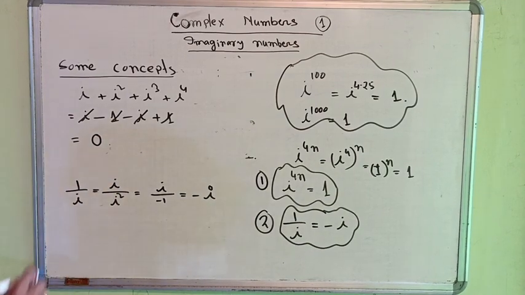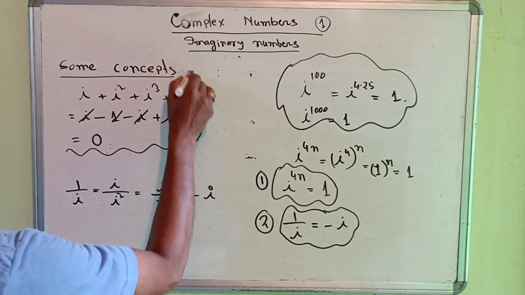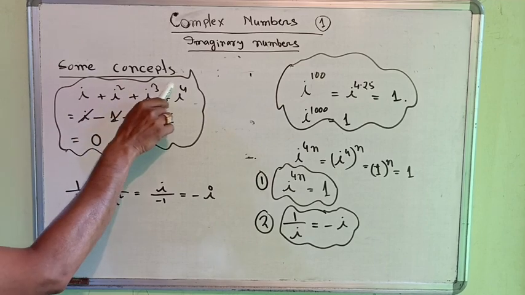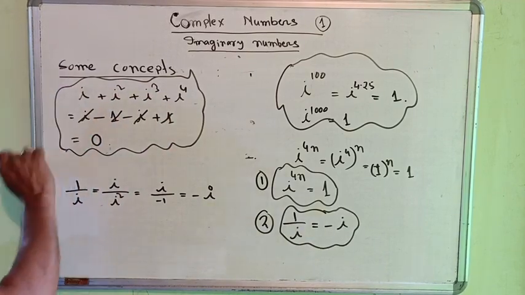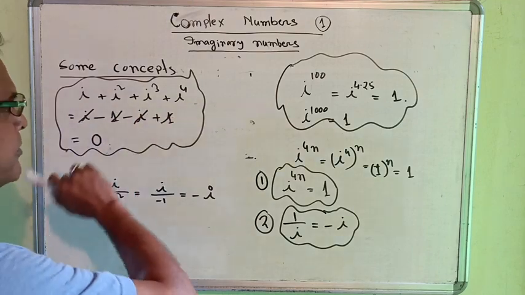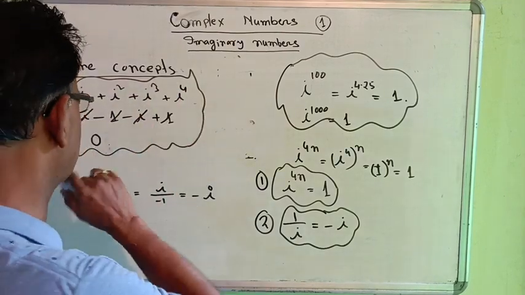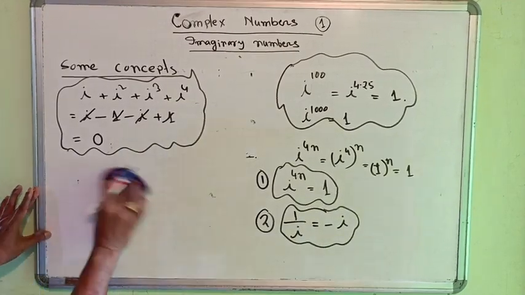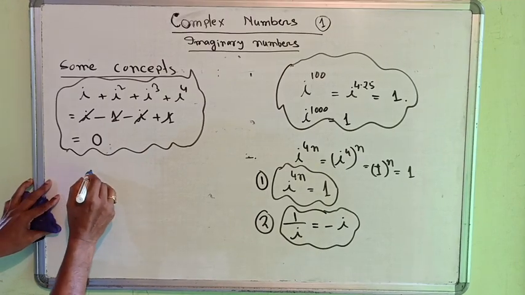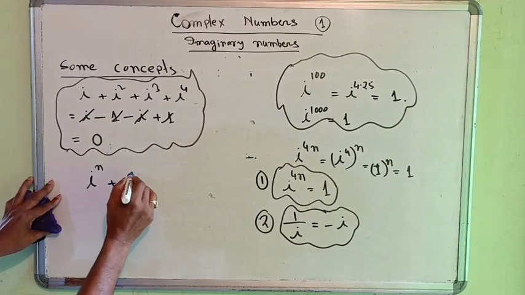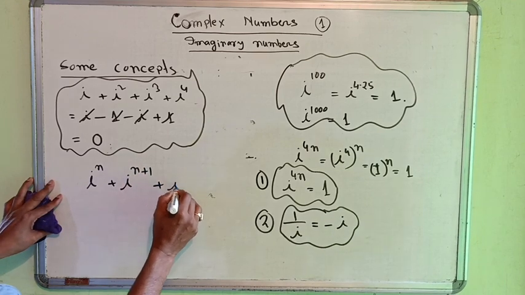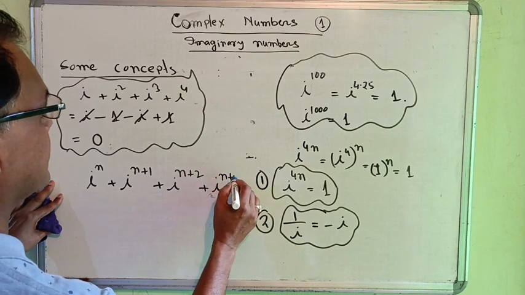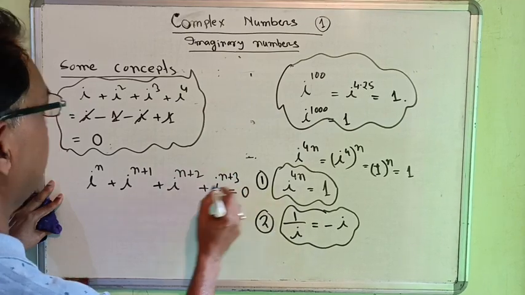From this concept, we can say that the powers of 4 consecutive numbers, that is i to the power 1, i to the power 2, i to the power 3, i to the power 4, is equal to 0. From here we can say that i to the power n plus i to the power n plus 1 plus i to the power n plus 2 plus i to the power n plus 3 is always 0.